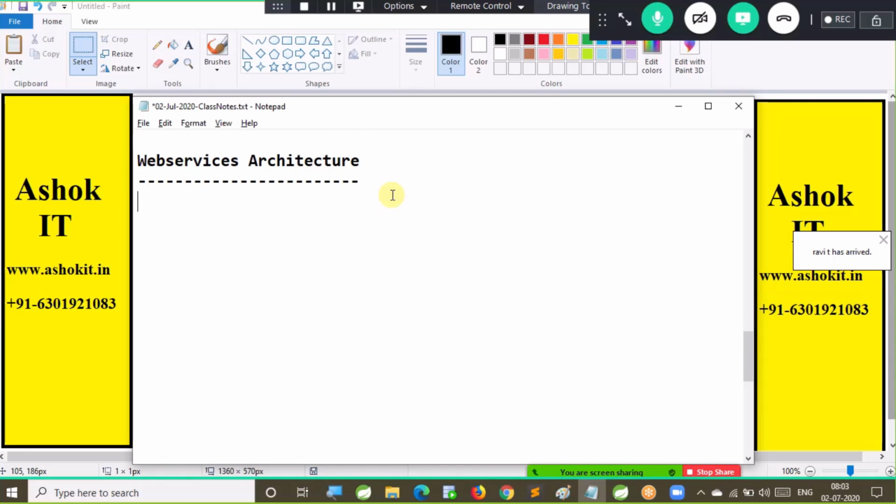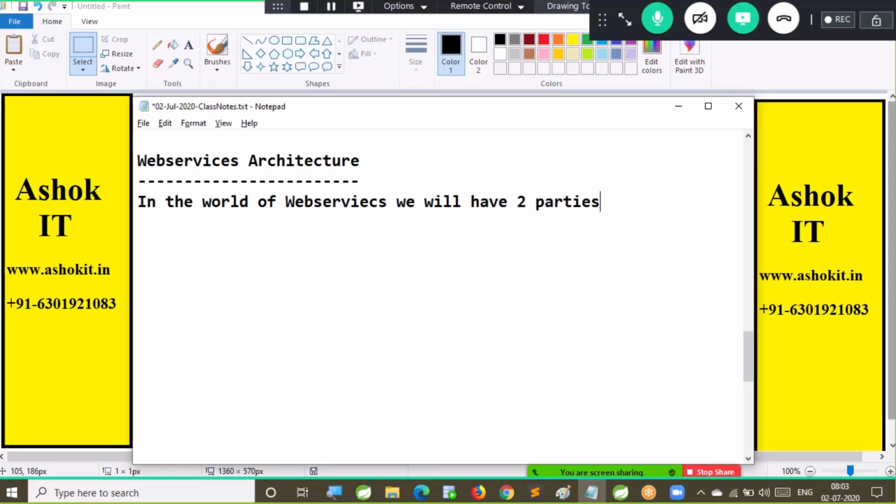Now, how are these web services running in the market? What is the architecture of a web service? Now, let's understand web services architecture carefully. In the world of web services, we will have two parties.